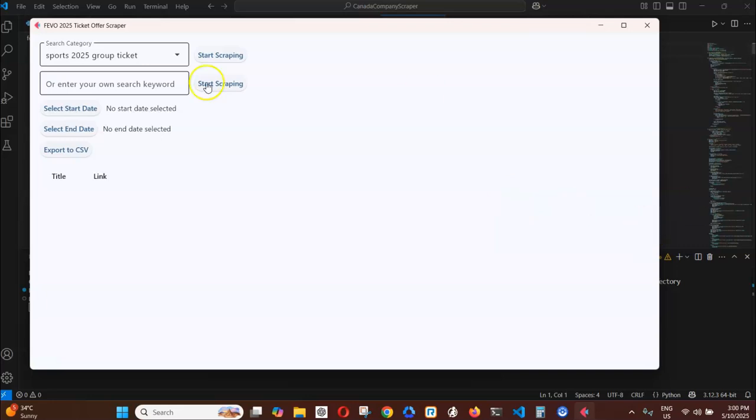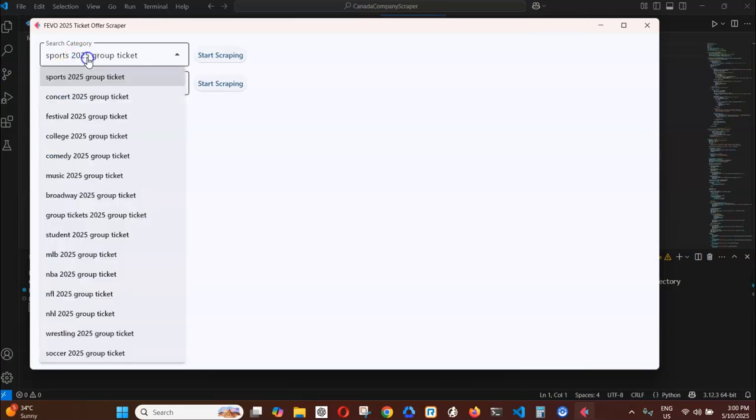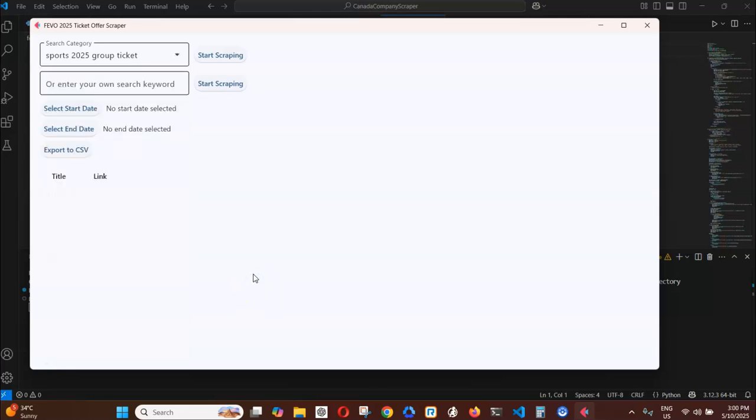Okay, you just have to select the start date and the end date here, and then you can either select the predefined category, like this one down here or up here: concert, festival, college, comedy, music, Broadway, group tickets, student, MLB, NBA 2025 group tickets, NFL, NHL, wrestling, soccer, right?